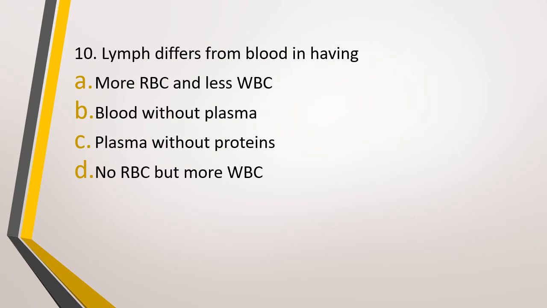Question number 10. Lymph differs from blood in having option A, more RBCs and less WBC, option B, blood without plasma, option C, plasma without proteins, or option D, no RBCs but more WBC. How lymph differs from blood. The correct answer is option D, that is it has no RBC but more number of WBCs.